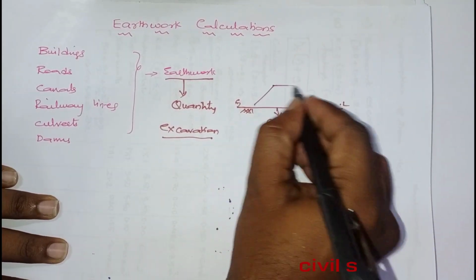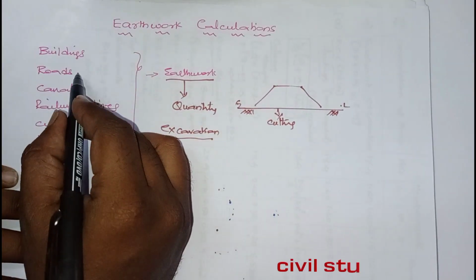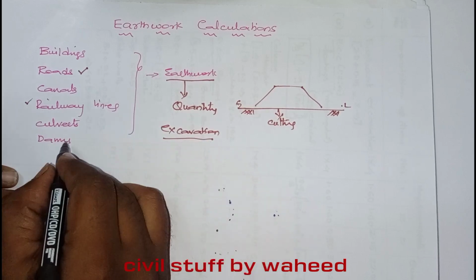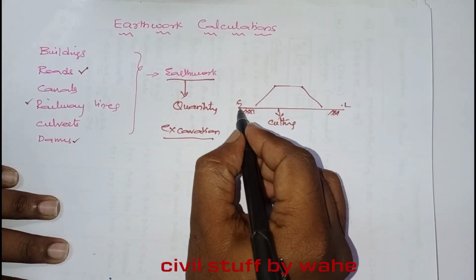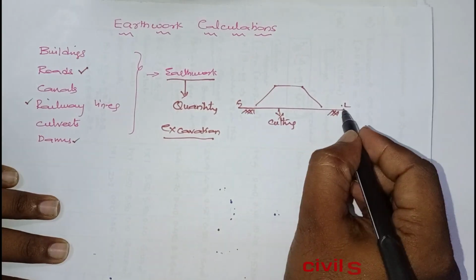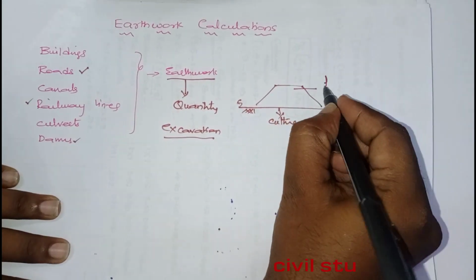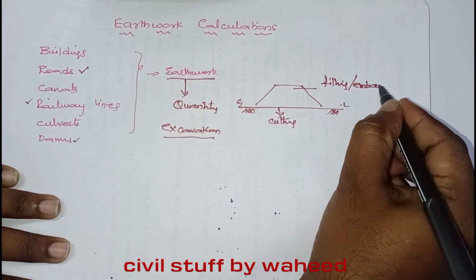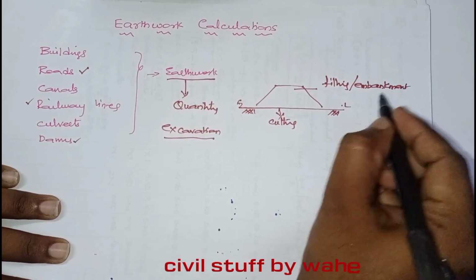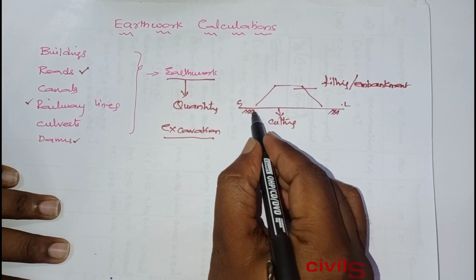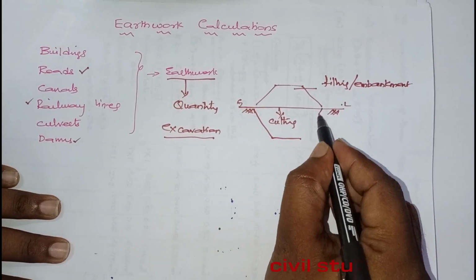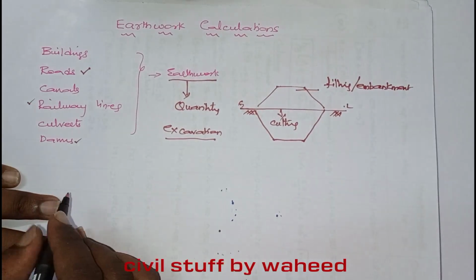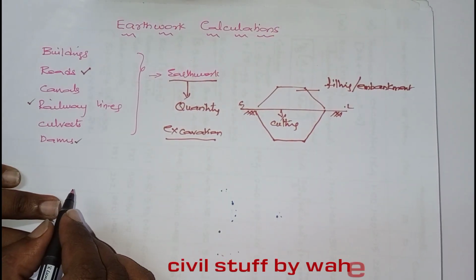Above ground level, whatever you are doing, for example roads, railways, next dams, earthen dams, all these operations are done above the ground level. This is called filling, which is also known as embankment. Or suppose I am going for a canal irrigation project, canal, that may be called cutting or excavation.